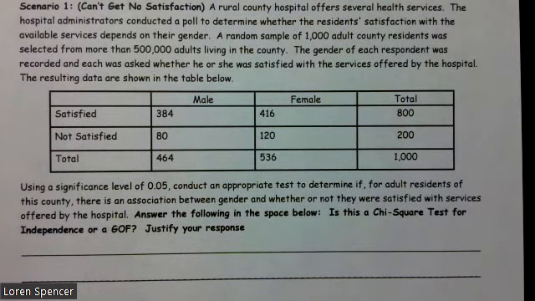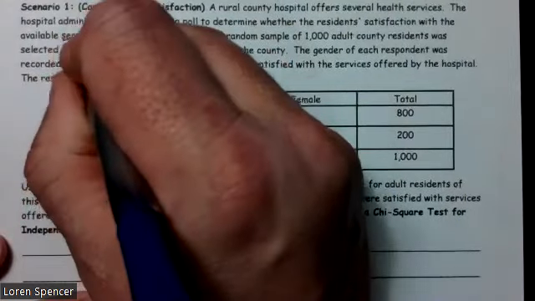This is going to be our classwork, and we're going to work with scenario one from our warm-up. Can't Get No Satisfaction. A rural county hospital offers several health services. The hospital administrators conducted a poll to determine whether the residents' satisfaction with the available services depends on their gender. All right, so services depends on gender.